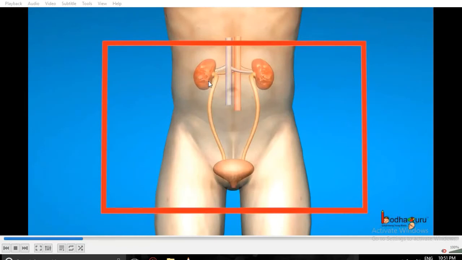And when the cells of the kidney use that oxygen, the blood becomes deoxygenated again, and that deoxygenated blood gets carried towards the renal vein, and through the renal vein it gets carried, sorry, not passed out, it gets carried towards the heart. So deoxygenated blood from the kidney gets carried towards the heart through the renal vein. So this is about the excretory system, and watch that very carefully.